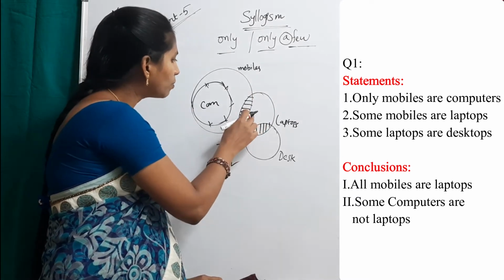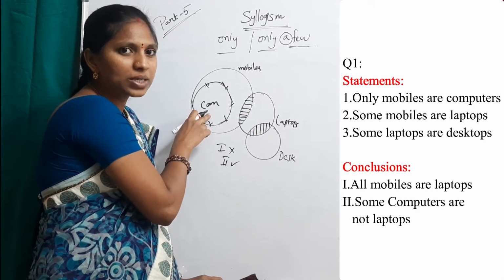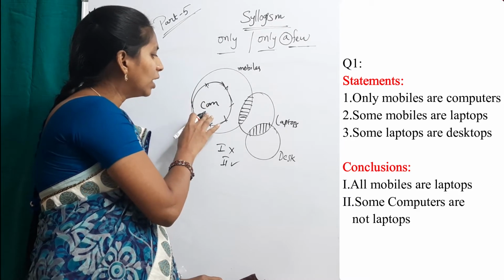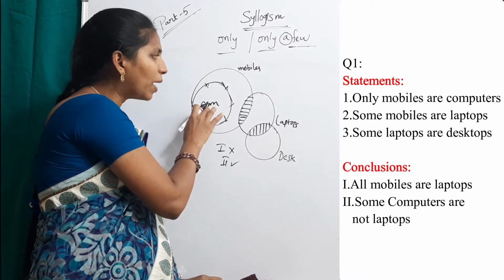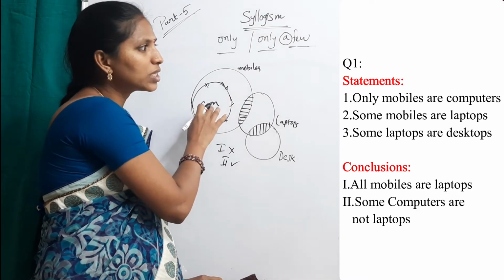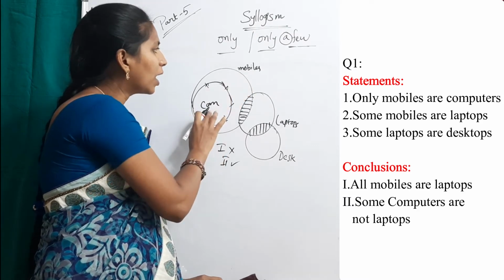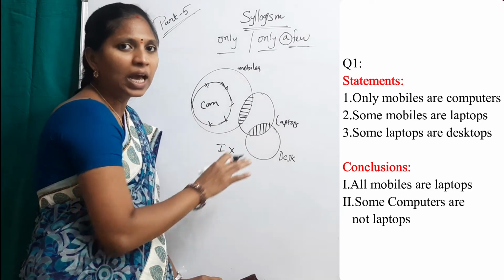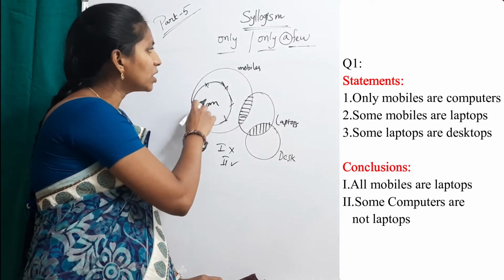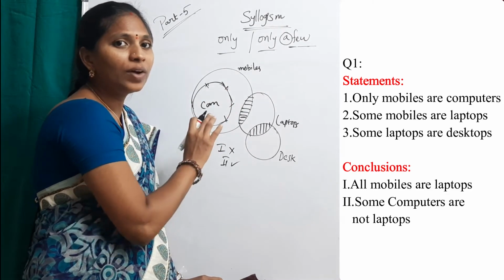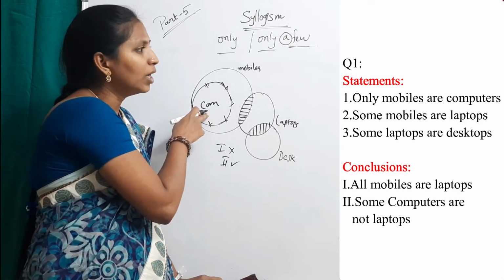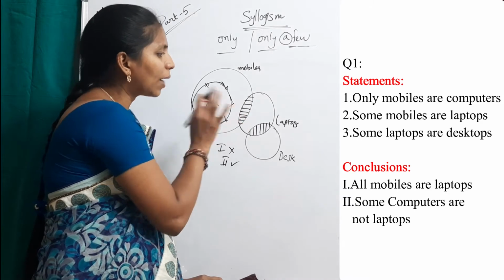And some laptops being computers is a possibility. That is also false, because this computer makes a relation with mobiles only. What is the statement? Only mobiles are computers. This computer can never make a relation with any other one. All computers are mobiles. No one else is a computer. That's why here some computers are not laptops is true.